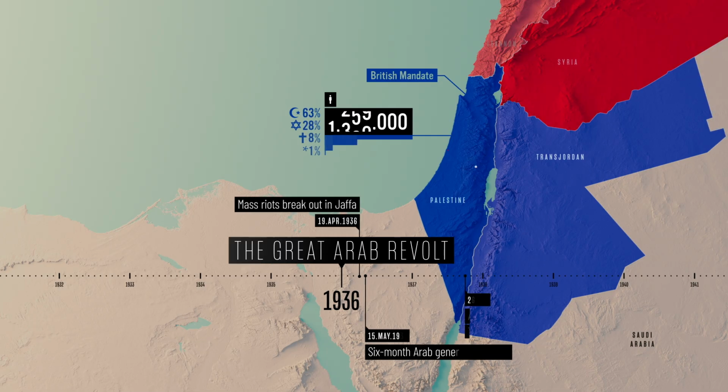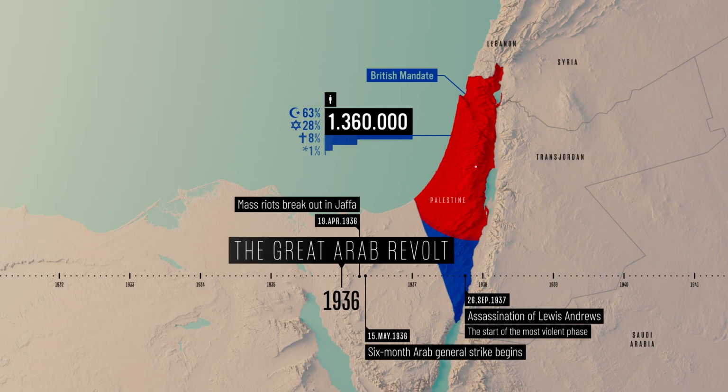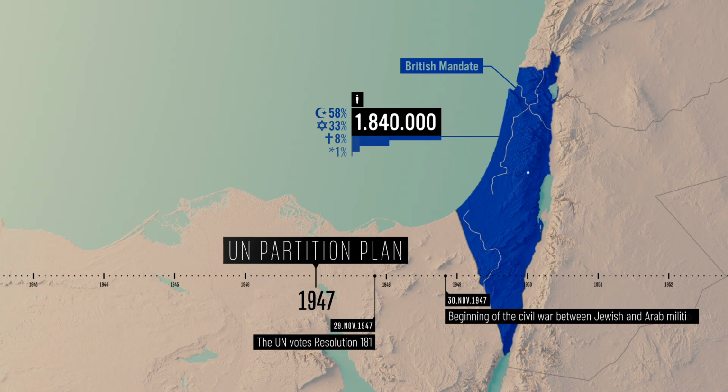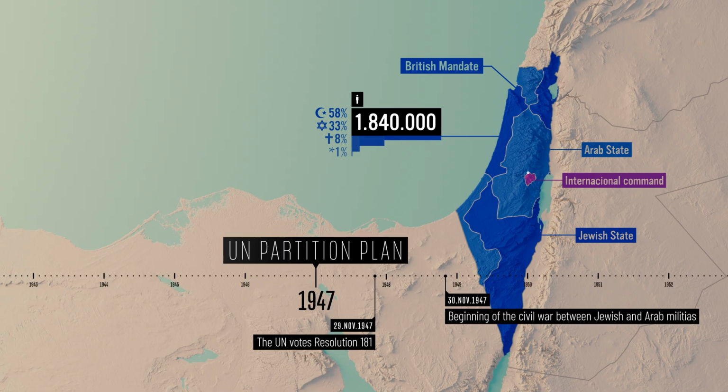A great Arab revolt breaks out against British colonial rule and the growing Zionist project. The UN proposes dividing the land into two states, one Arab and one Jewish, with Jerusalem under international administration. The plan is rejected by the Arab side.